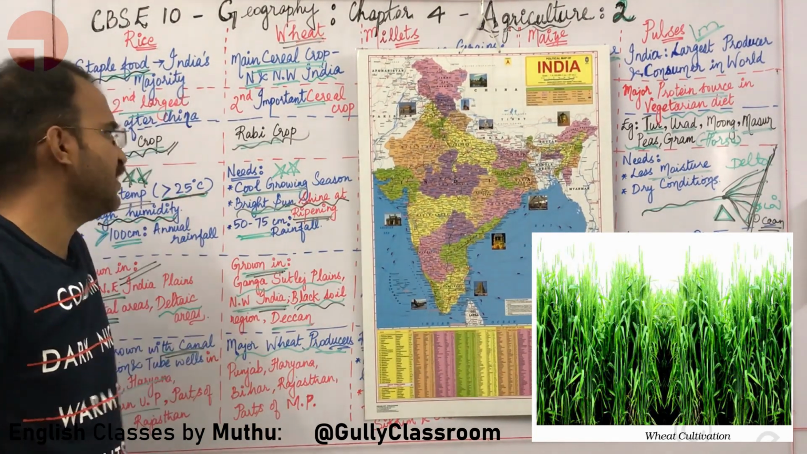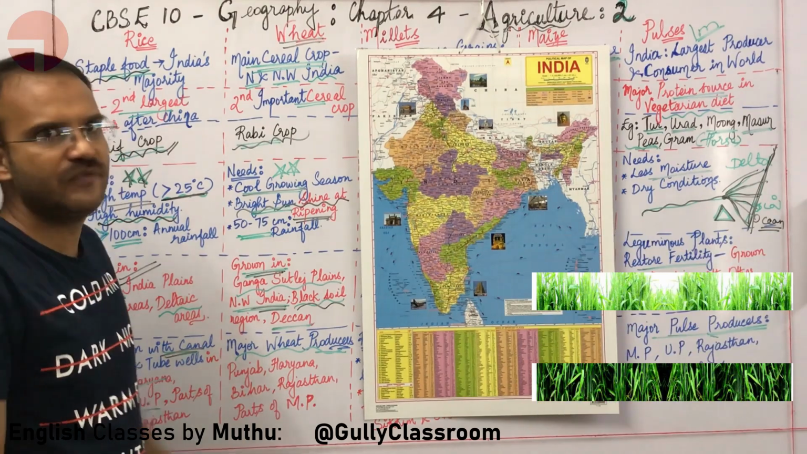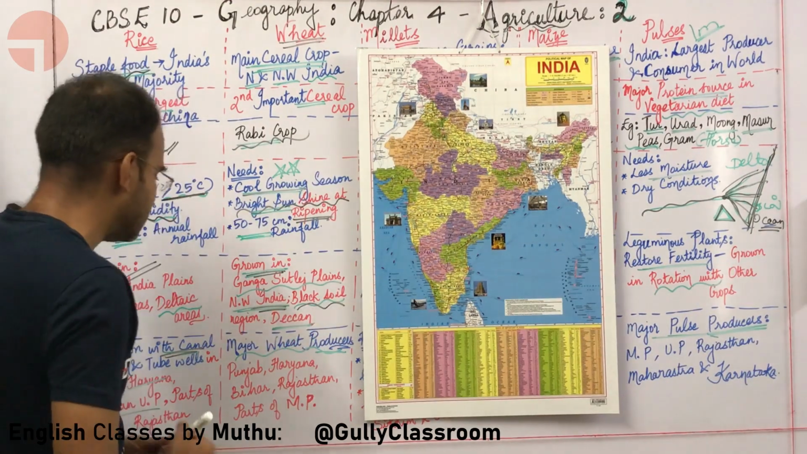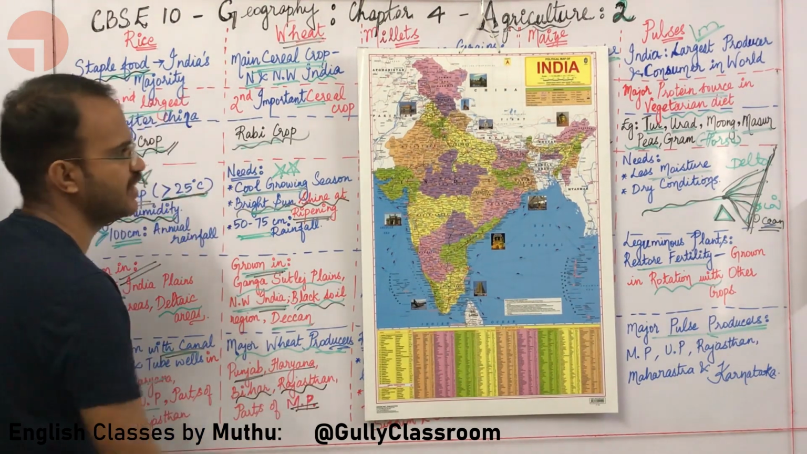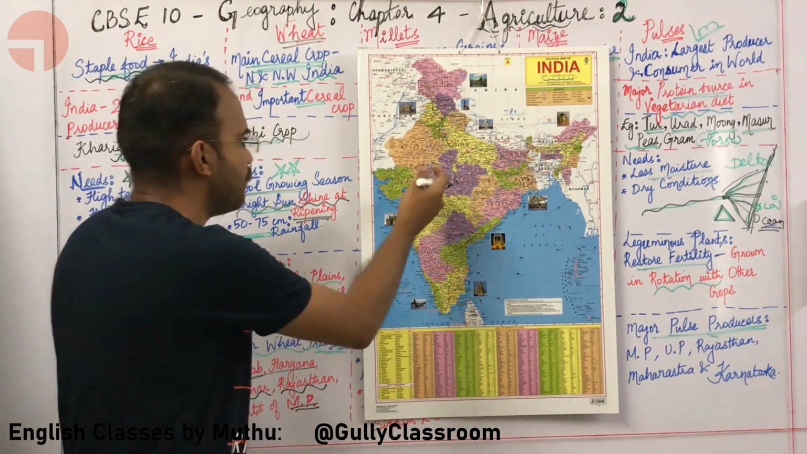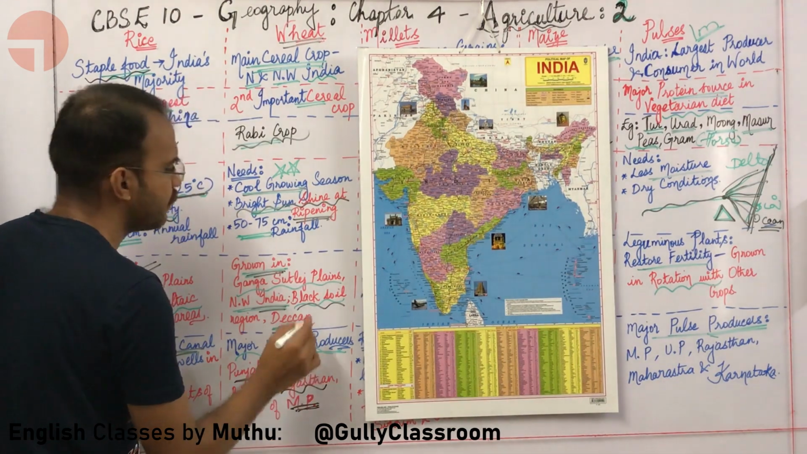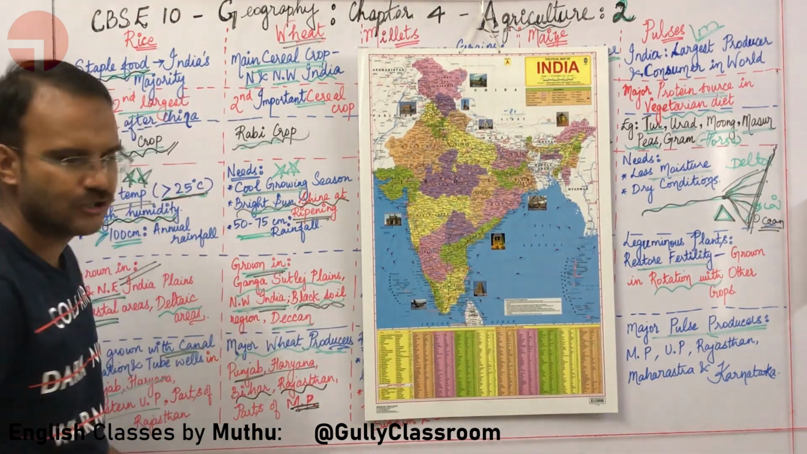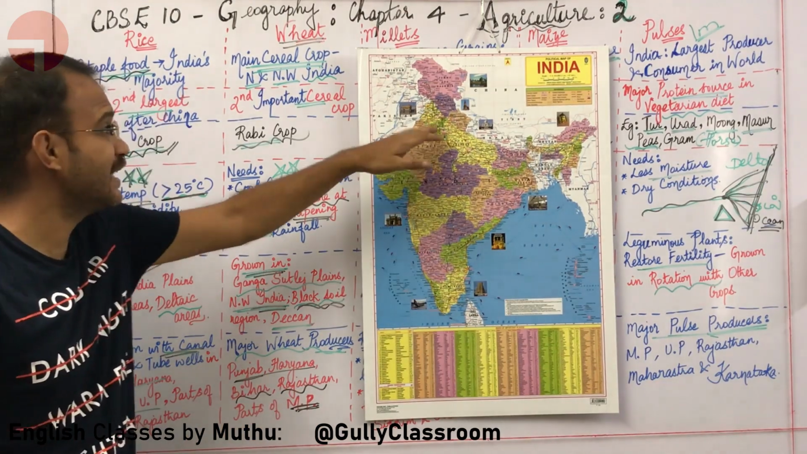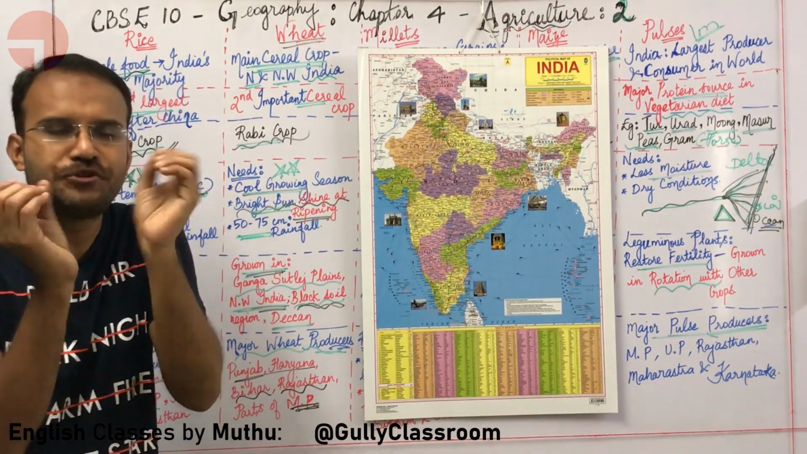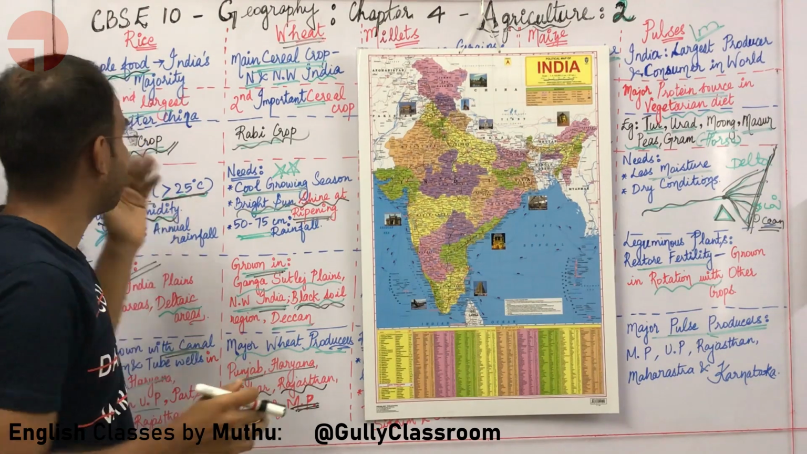Who are the major wheat producers? Punjab and Haryana, obviously. Ganga Satluj plains, Punjab and Haryana. Next, Bihar, Rajasthan and parts of Madhya Pradesh, because Madhya Pradesh contains a lot of good black soil. Okay. So, Punjab and Haryana can be written as places which grow both rice and wheat.